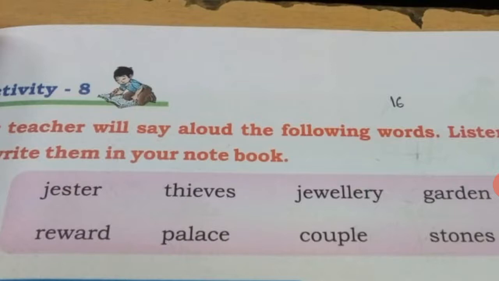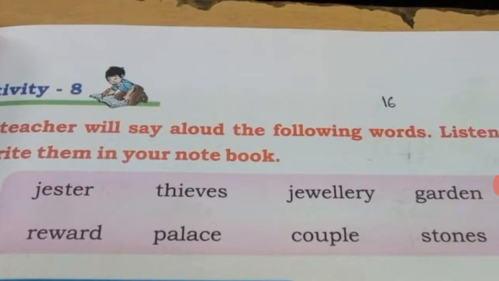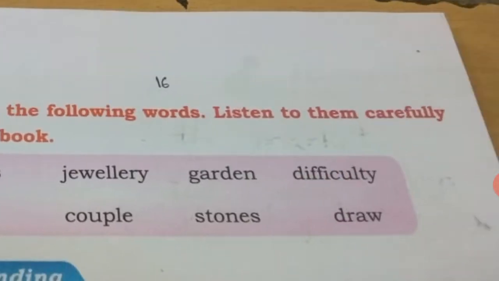Okay, all of you say with me. Jester, jester. Next word, thieves, thieves. Third word, jewelry, jewelry. Next word, garden, garden. Next one, difficulty, difficulty.